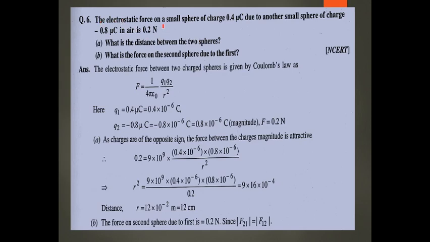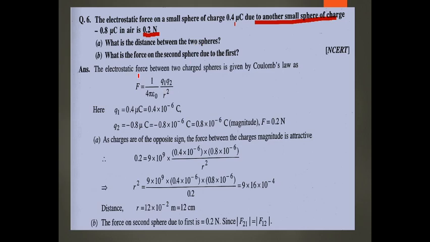The electrostatic force on a small sphere of charge 0.4 microcoulomb due to another small sphere of minus 8 microcoulomb in air is 0.2 Newton. So two spheres, one having a charge 0.4 microcoulomb and another having a charge minus 8 microcoulomb. Because these two charges are opposite in sign, they attract, and the force of attraction is 0.2 Newton. What is the distance between the two spheres?